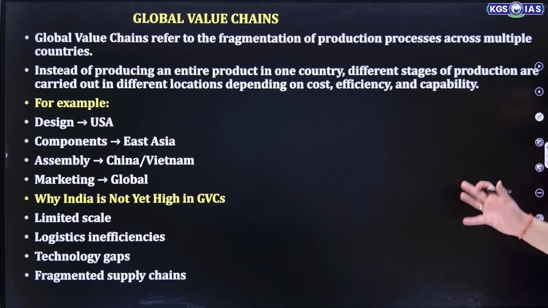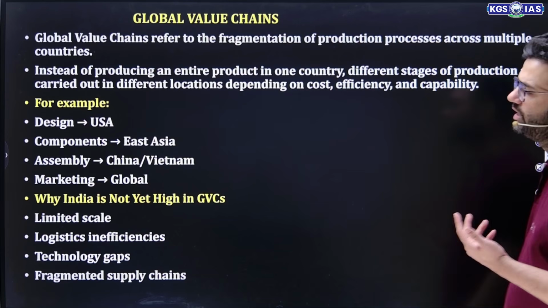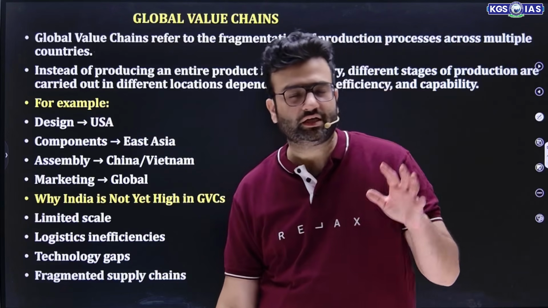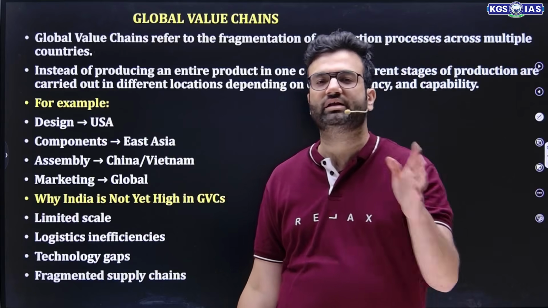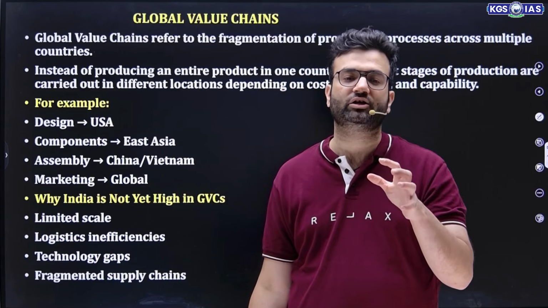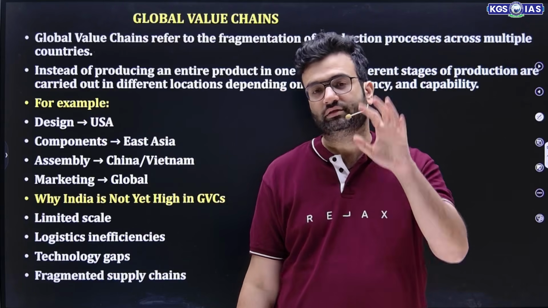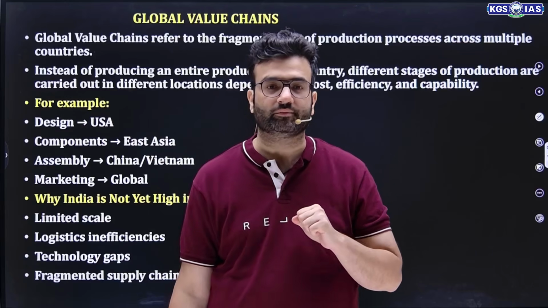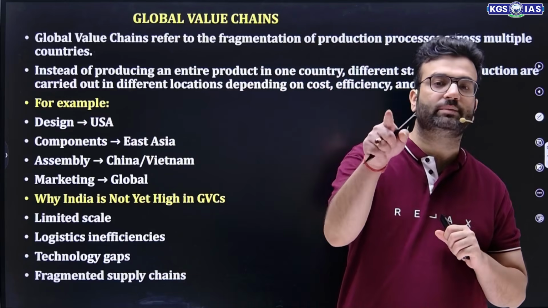Then global value chain. Global value chain refers to fragmentation of the production process across multiple countries. So instead of producing an entire product in one country, different stages of production are carried out in different locations depending on cost, efficiency, and capability. That's true. Many specific countries are producing specific things. As a result of that, they create their own niche. They create their own production capability. As a result of that, the whole world is dependent on them.